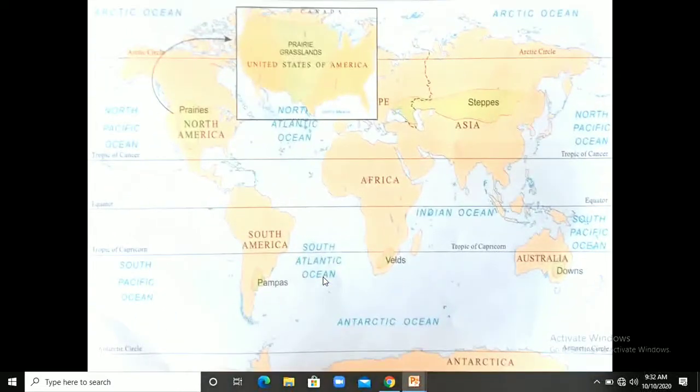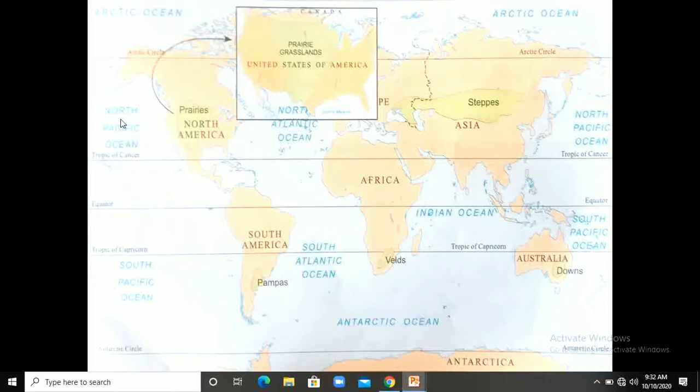In this chapter, the different grasslands we can see here in this map are the prairies, the steppes, the pampas, the velds, and in Australia lie the downs, right? So in this chapter we are going to talk about the prairie grasslands.